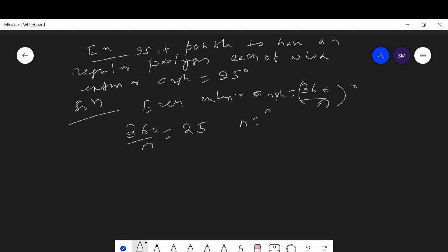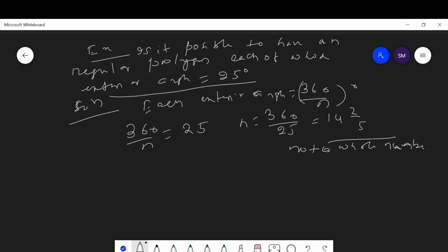Then n is equal to 360 upon 25, which is not a natural number, not a whole number. This means it is not possible to have a regular polygon with an exterior angle of 25 degrees.